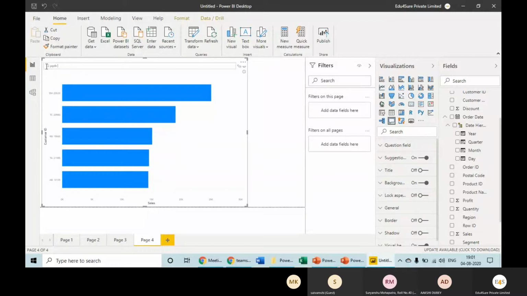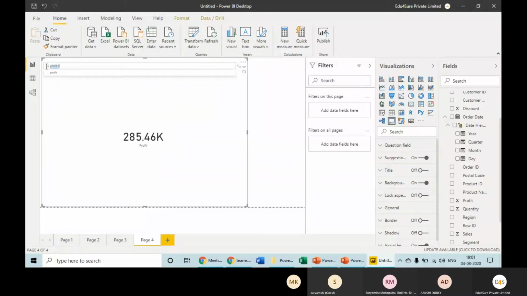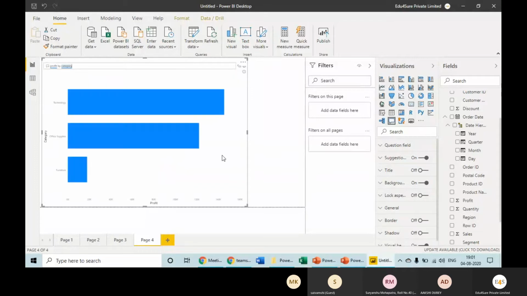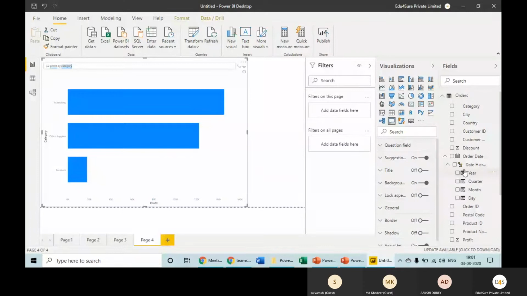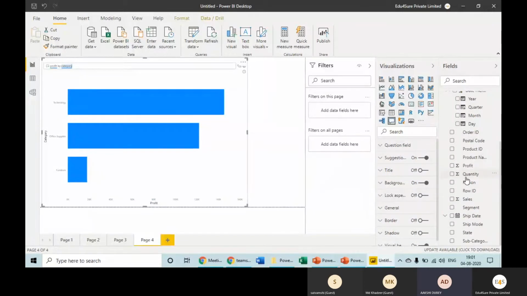When we say profit by category, for example, or subcategory, it will give me that answer as well. So this is very, very interactive. Now, where to use it? What do you think? Where should we use it? Because you can see that it is not showing me that click in front of the column. Can you see this thing? It is not showing me that part. So how is it working?